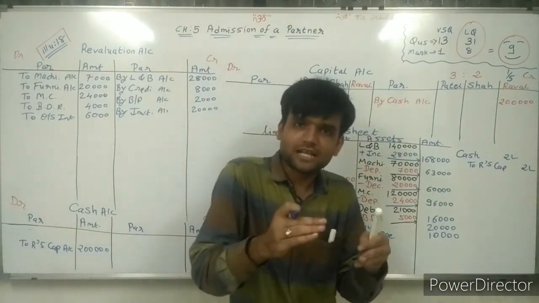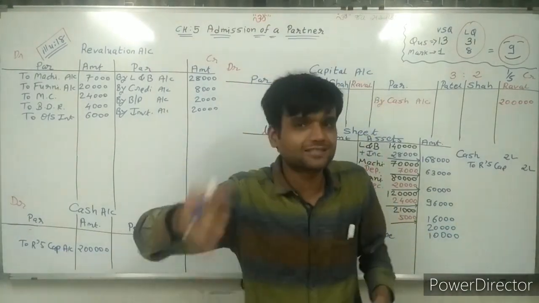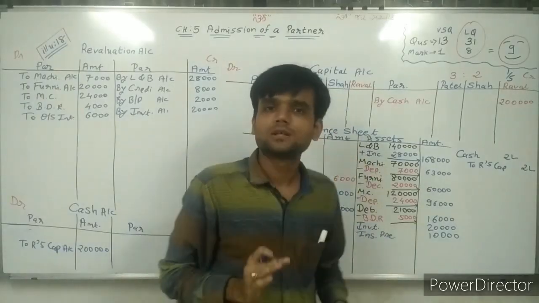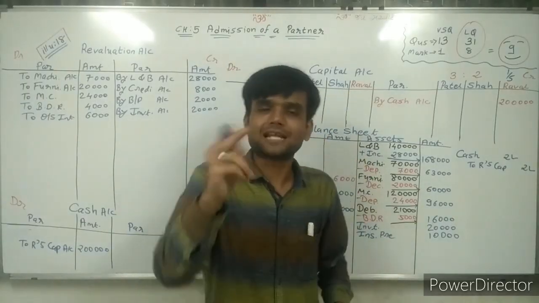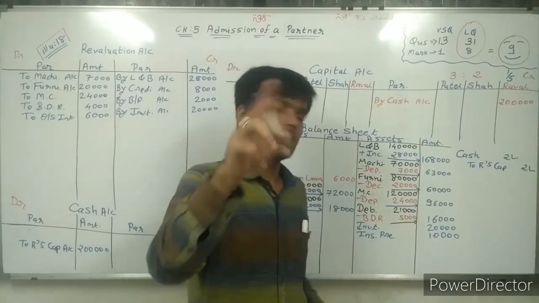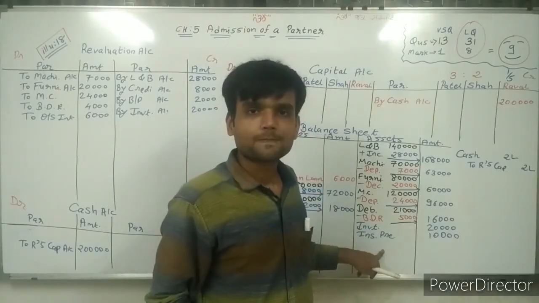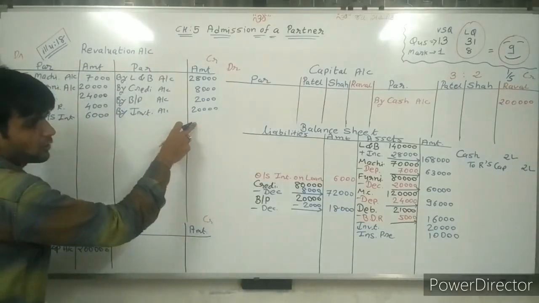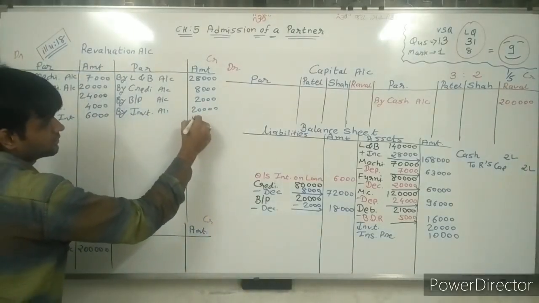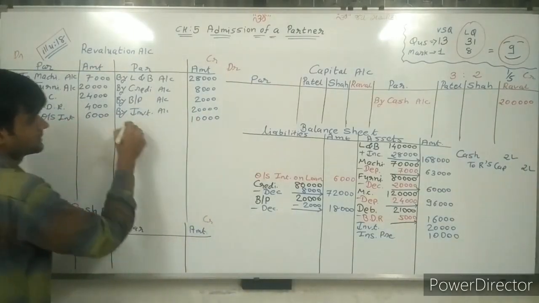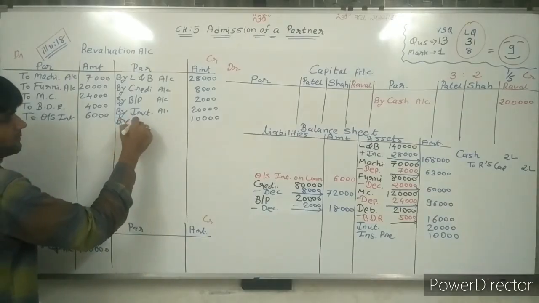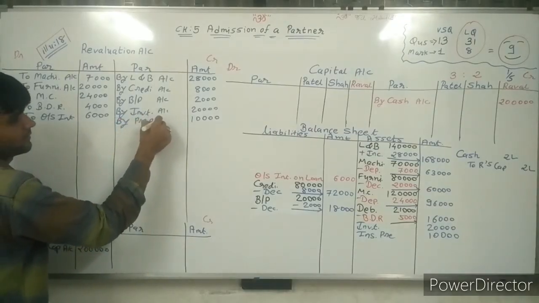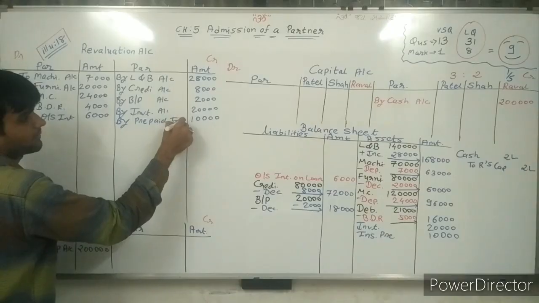Next year I don't need to pay this 10,000 rupees. Remaining amount I need to pay, and that 10,000 is my asset, prepaid insurance. So 10,000 rupees by prepaid insurance premium.